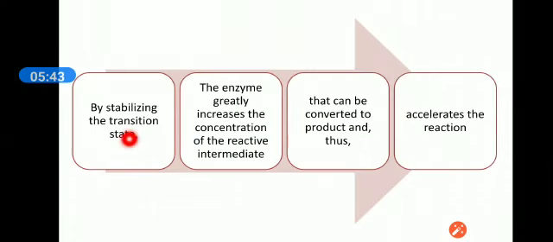By stabilizing the transition state, the enzyme greatly increases the concentration of reactive intermediates that can be converted to product and thus accelerates the reaction.